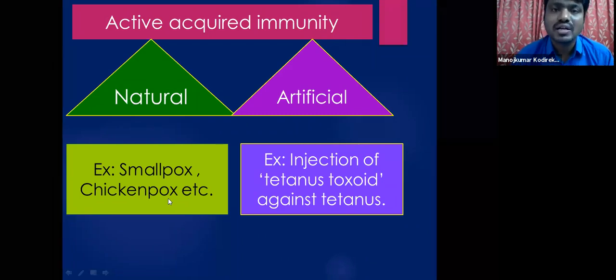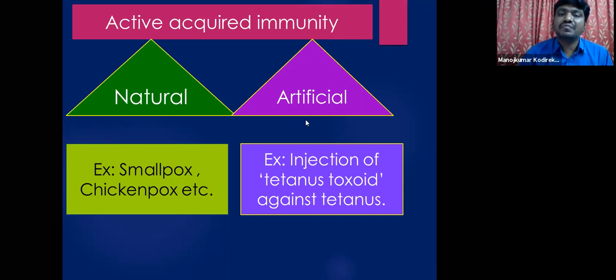So students, if a person is affected by smallpox or chickenpox in his lifetime, he is never reinfected by the same smallpox or chickenpox. Because once the person is infected by the smallpox virus or chickenpox virus, in the course of time antibodies are produced in his body against these viruses. As antibodies are produced by natural means on exposure to these viruses, it happens naturally. So this is called natural active acquired immunity.